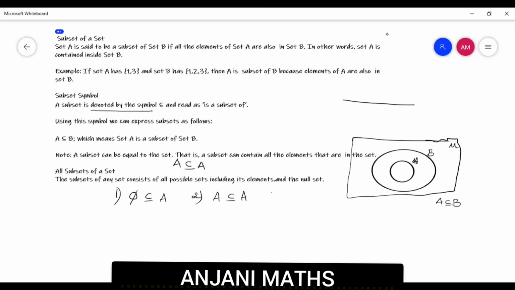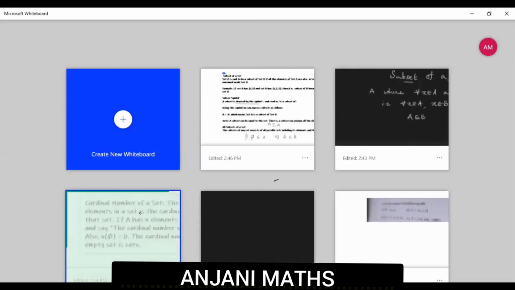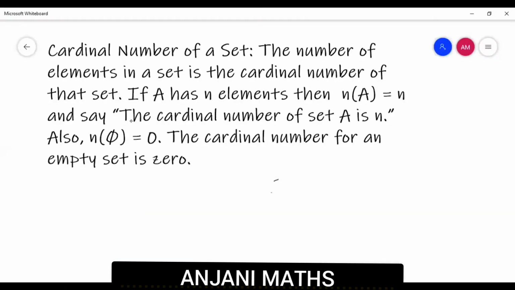Later, in our next session, we are going to discuss all the subsets of a set, including this phi and A itself. Before that, we are going to discuss the cardinal number of a set.